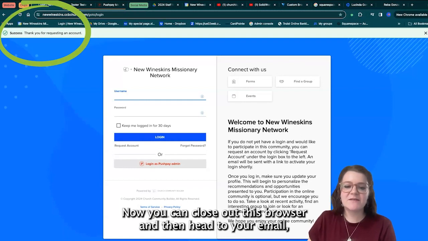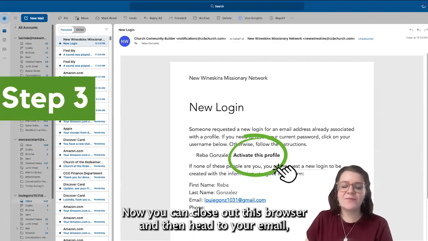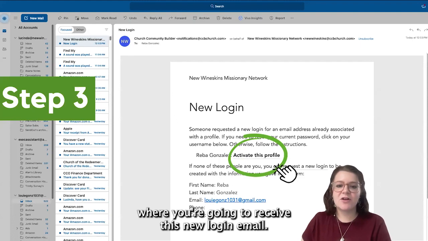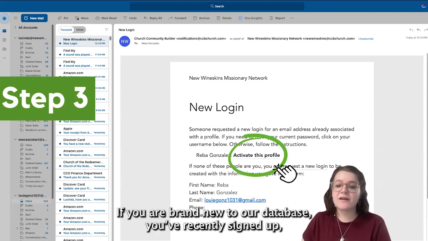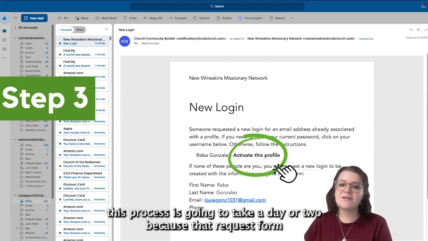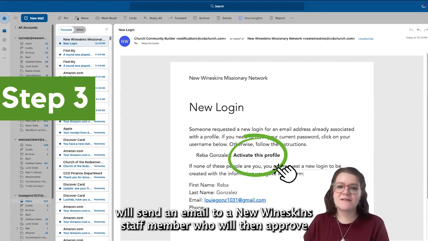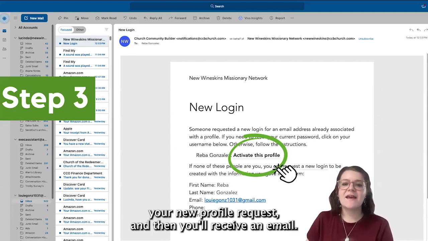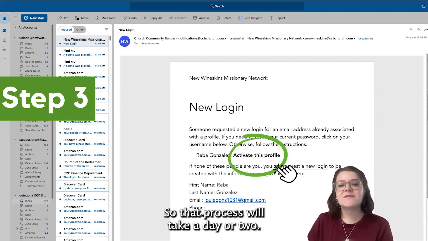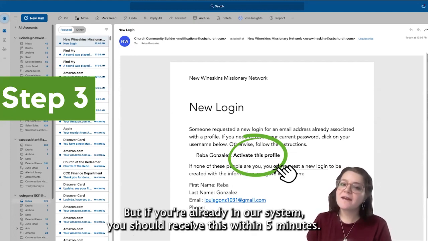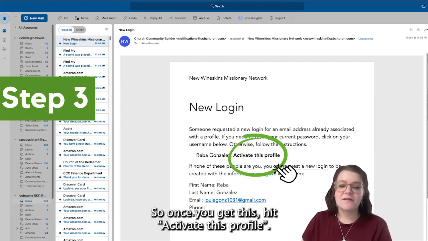Now you can close out this browser and then head to your email, where you're going to receive this new login email. If you are brand new to our database, you've recently signed up, this process is going to take a day or two because that request form will send an email to a New Wineskins staff member who will then approve your new profile request, and then you'll receive an email. So that process will take a day or two, but if you're already in our system, you should receive this within 5 minutes.